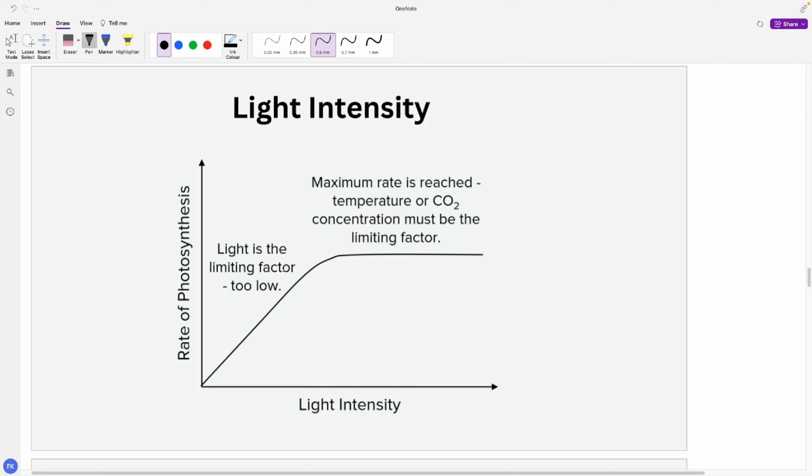As the light intensity increases, the rate of photosynthesis increases until this point. After that point, no matter how much light you put in, photosynthesis will plateau. This is because other factors are acting as a limiting factor, for example temperature and carbon dioxide concentration.